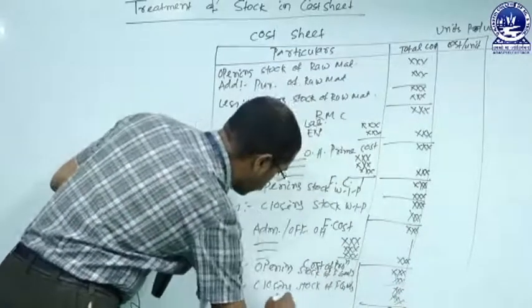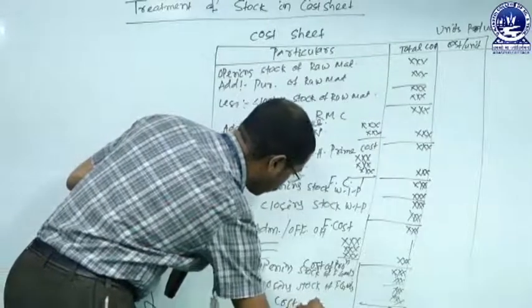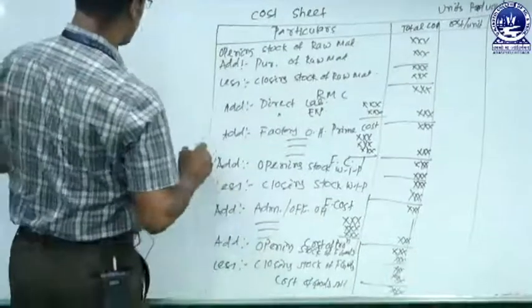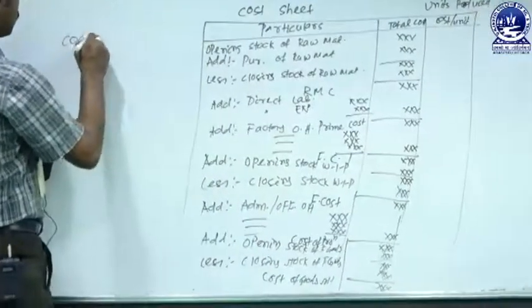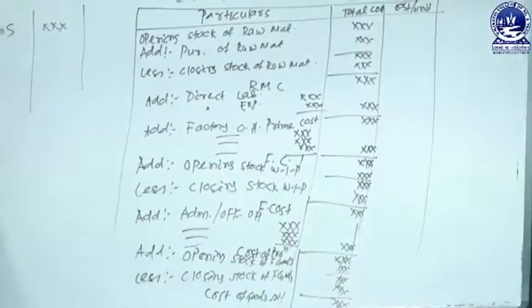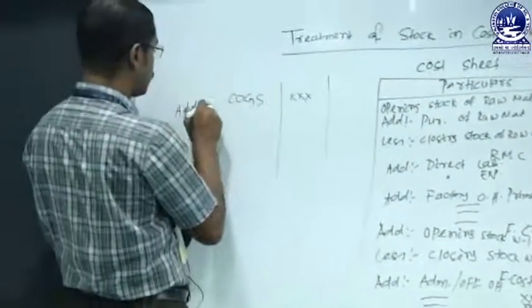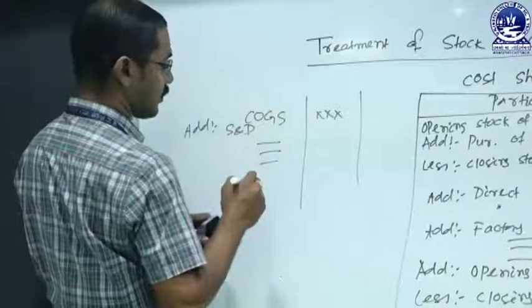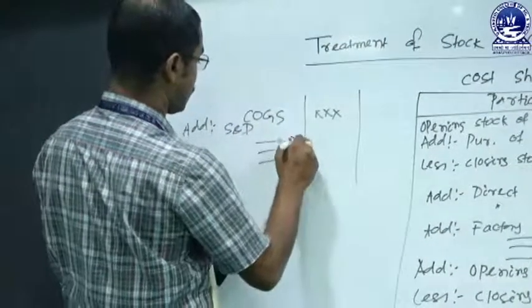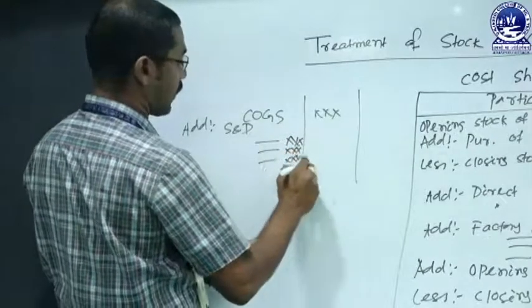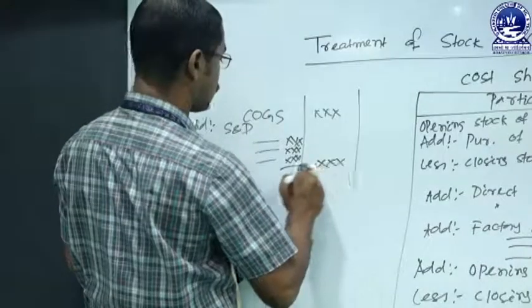This is known as your cost of goods sold. And with cost of goods sold, we have to add selling and distribution overhead if there is any. Different items: advertising, promotion, sales manager salary. Different items that are given, we must add and take the total of selling and distribution overhead.